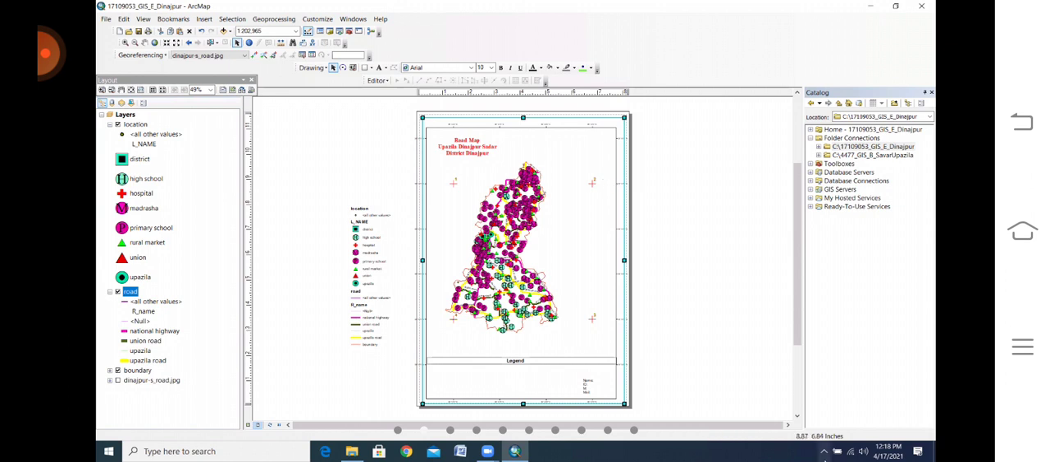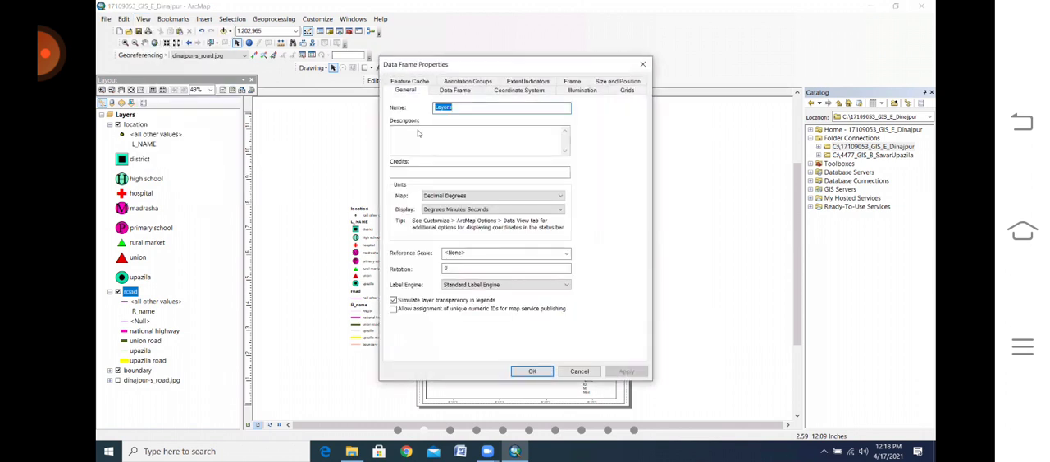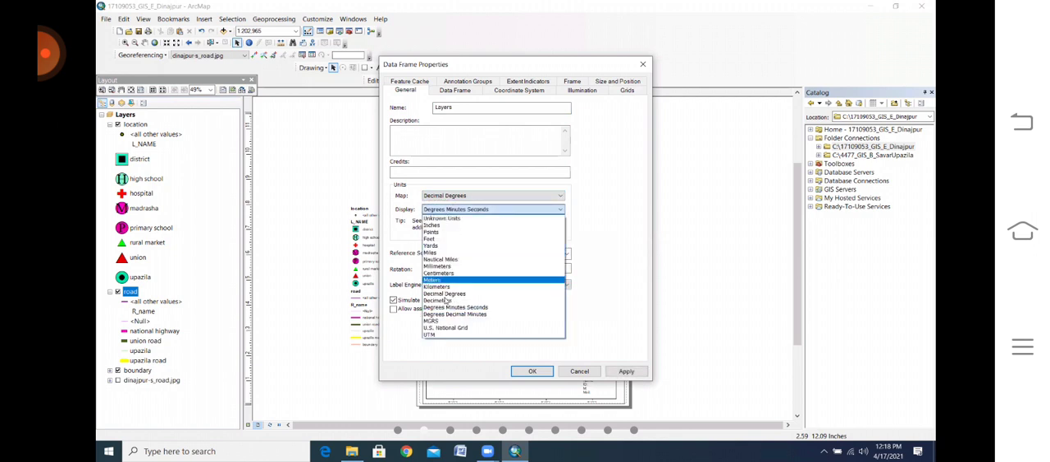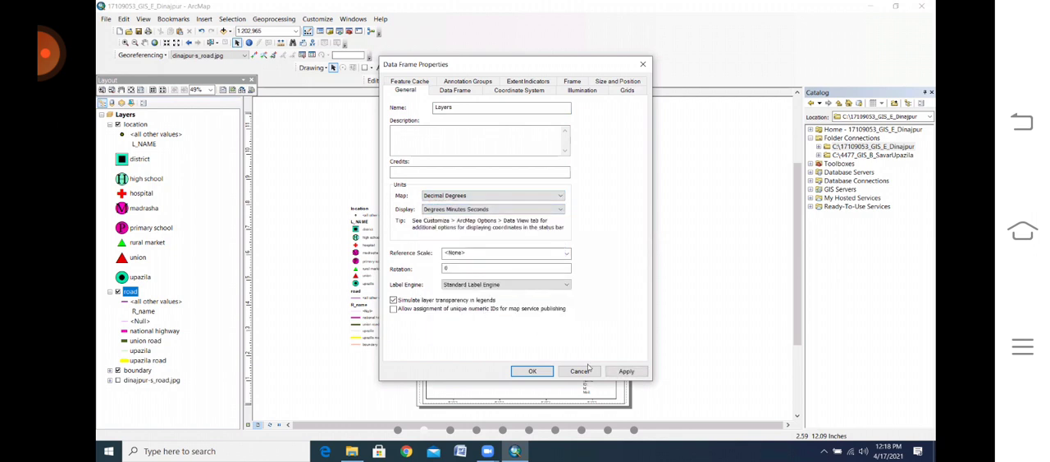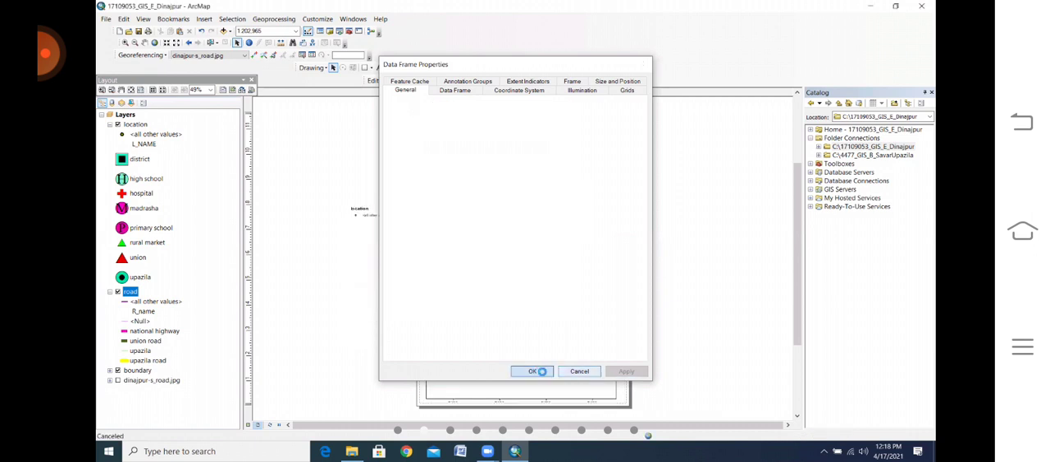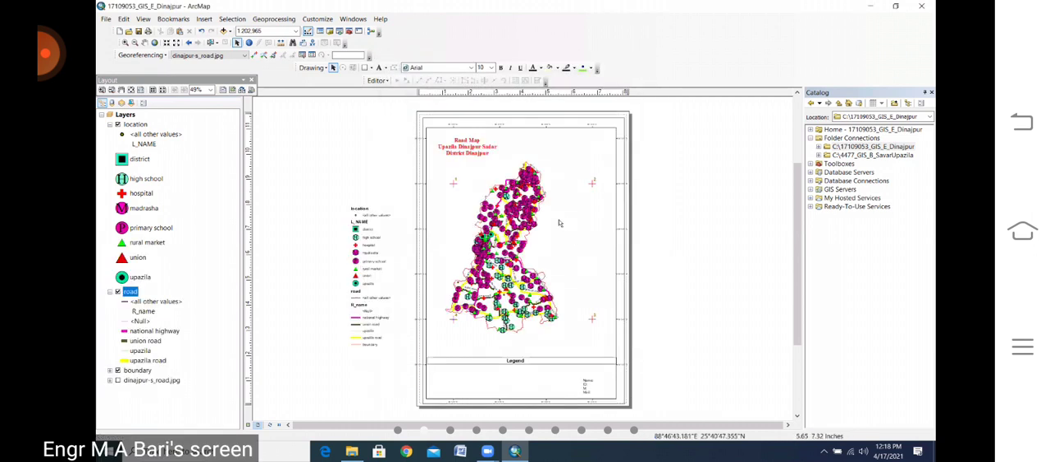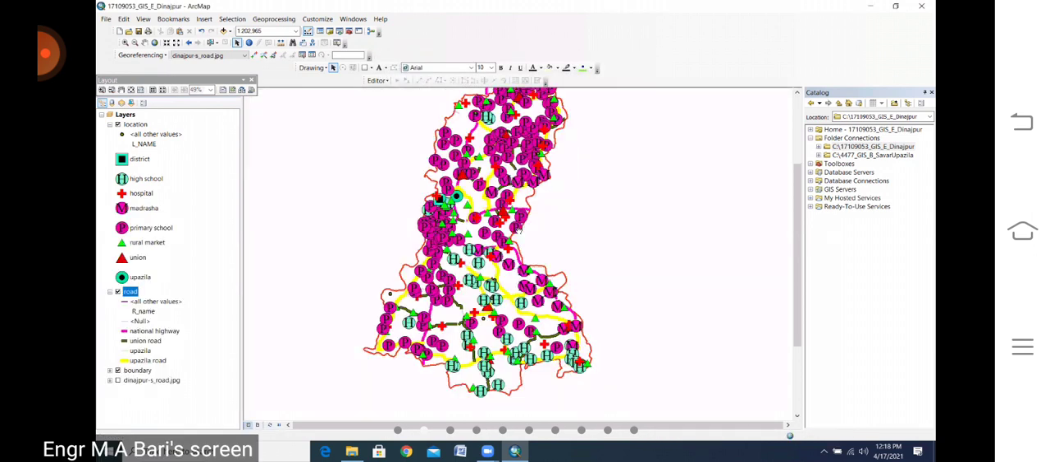So listen, this map is now in inches and so many things are on the right side. So what you need to do is go to View, Data Frame Properties, then General, then choose decimal degree and degree minute second. Apply and okay. So your everything is now in degree minute second. Look at this thing. But in the layout view, you do not need it.